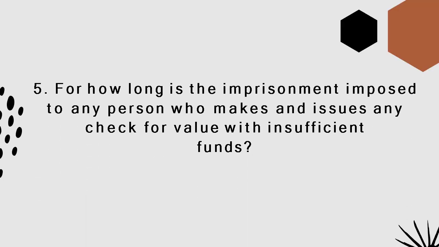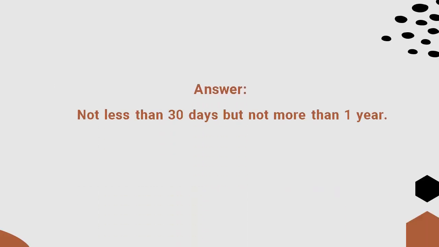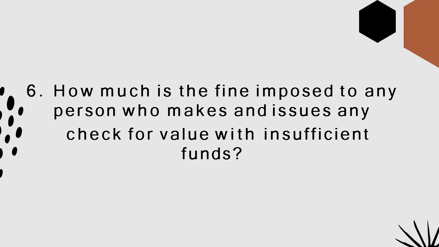Number 5 question. For how long is the imprisonment imposed to any person who makes and issues any check for value without sufficient funds? Answer: not less than 30 days but not more than 1 year. Number 6. How much is the fine imposed?